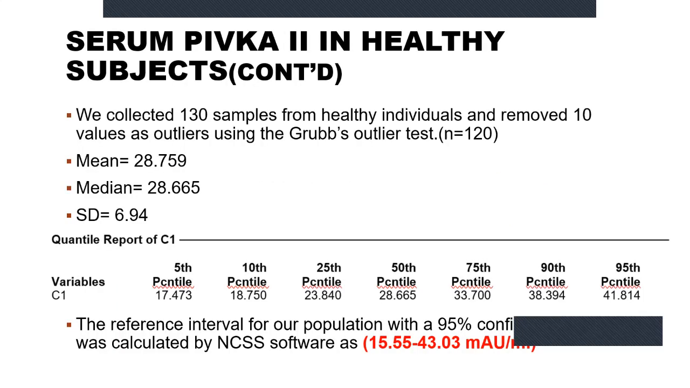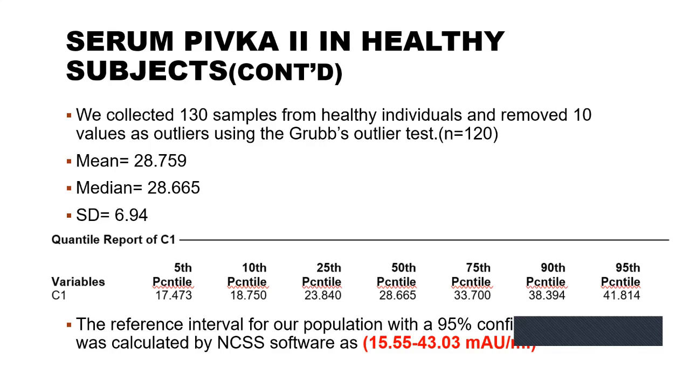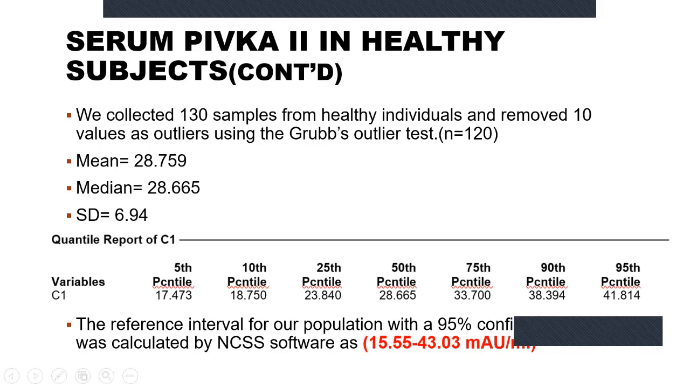And these are our results. So we basically collected 130 samples, but then we removed 10 values that were outliers using the Grubbs outlier test. And our mean was 28.759. Our median was this. And the important thing is our reference interval, which we calculated, was 15.55 to 43.03 milli-absorbance units per ml. For our population, it was significantly different from other races. And we calculated it using the percentile method.